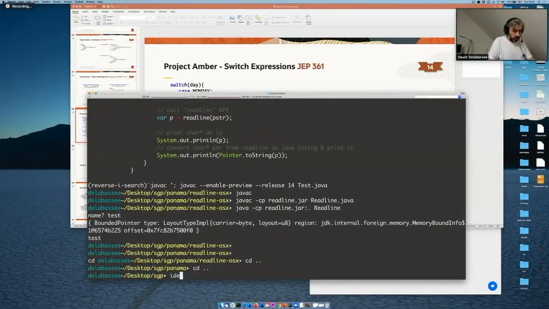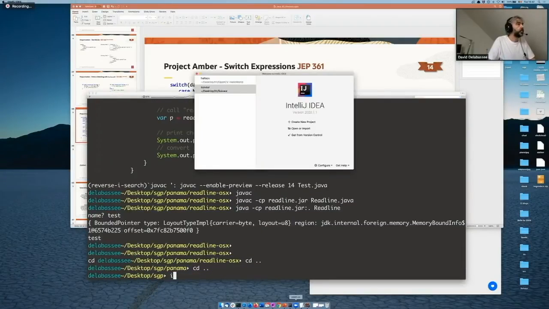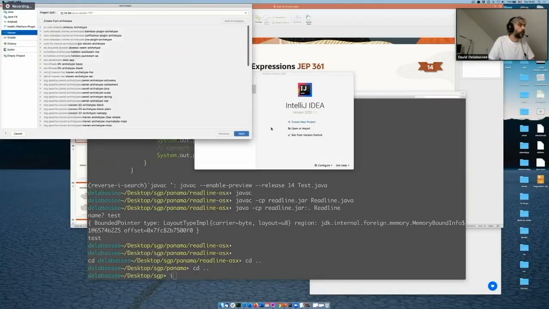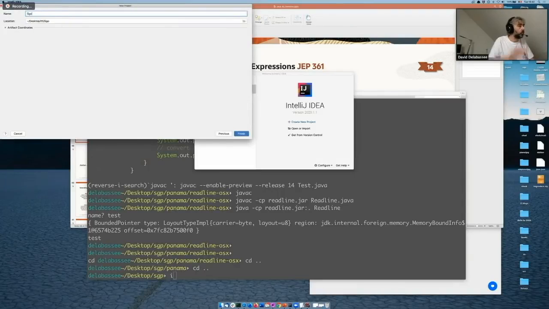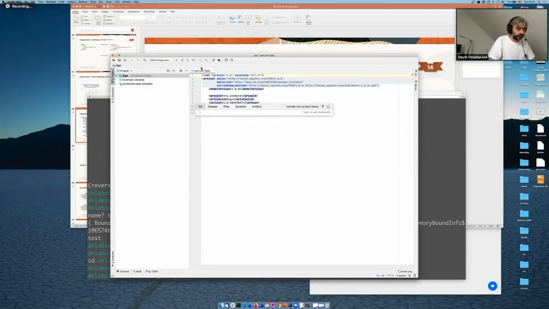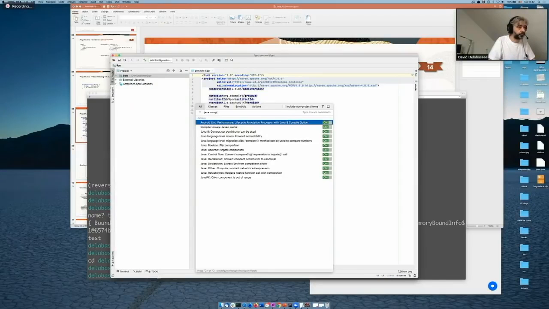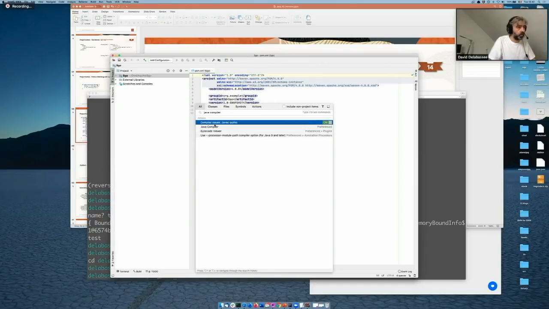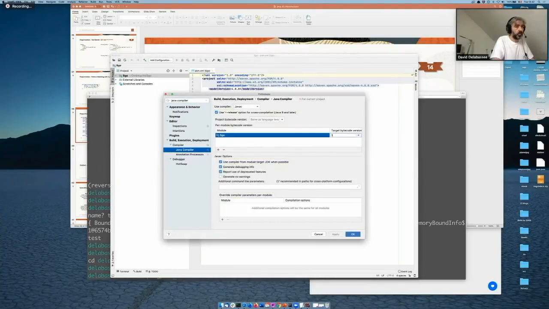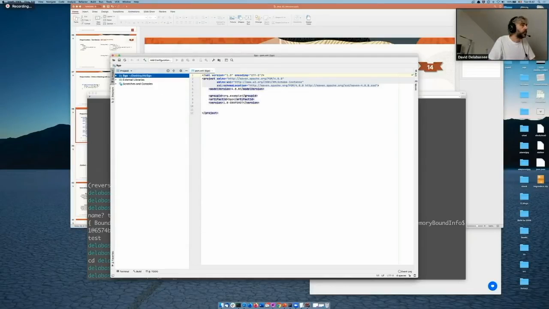So let's see. Well, IntelliJ is already started. So I'm going to very quickly create a new project. I need to configure my compiler because I don't know why, but by default it generates Java 5 bytecode. And then I also need to configure my project. I'm going to increase the font for the code, don't worry.